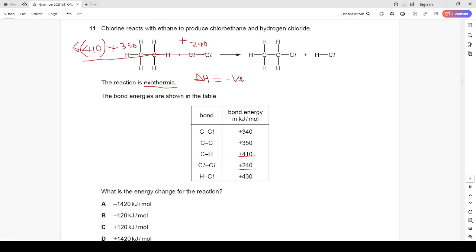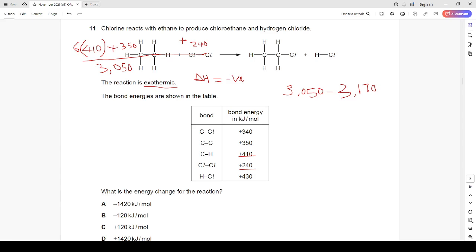Okay, and then let's do that. I have a total of 3,050 for the energy in. Let's go ahead and calculate the energy out on the product side simply by adding the carbon to hydrogen bond here. In how many places now? Let's find out. 1, 2, 3, 4, 5. We have carbon to hydrogen bonds in 5 places.